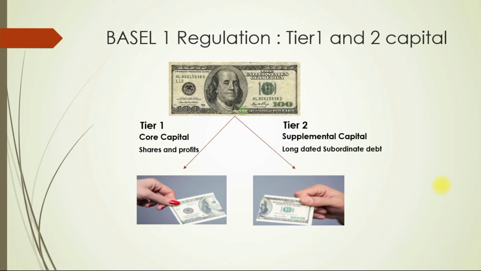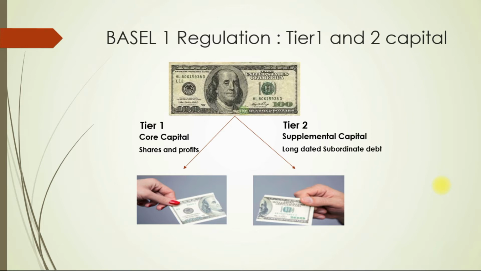Tier 2 capital includes long dated subordinated debts. People holding these kind of debt instrument has claim on their money, but their claim, also known as lien, is lesser than that of depositors or normal lenders. So this money can be used to pay back banks depositors.